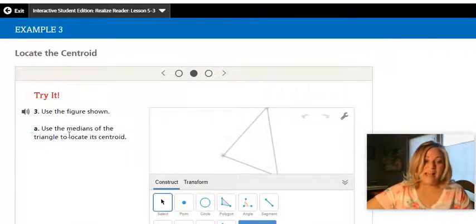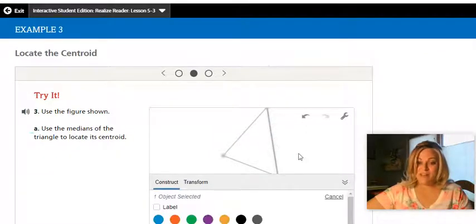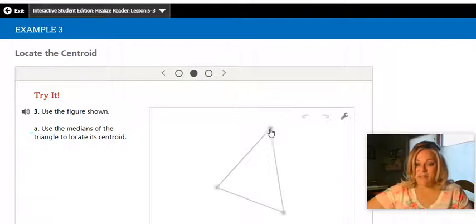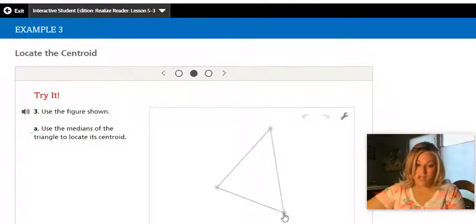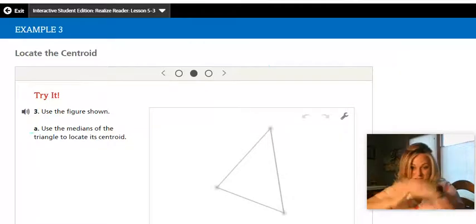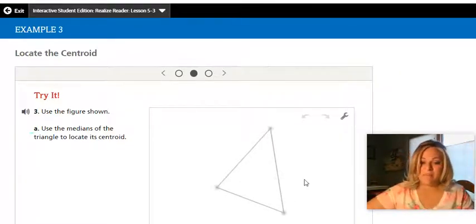Okay, we're going to try it. Now, this, again, because it's on the computer, it's a little bit more challenging, but it says use the medians of the triangle to locate its centroid. So if I took this and I actually found the midpoint of this side and the midpoint of this side and the midpoint of this side, and then connected the midpoints to the vertex across from it, all three lines would come together to find the centroid, that center of gravity.